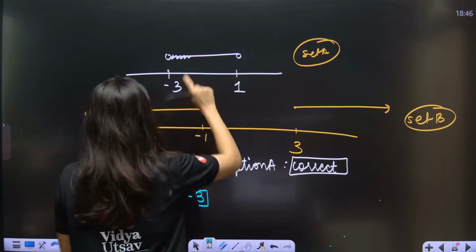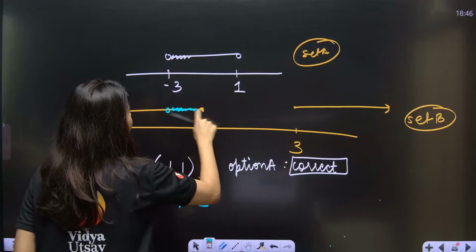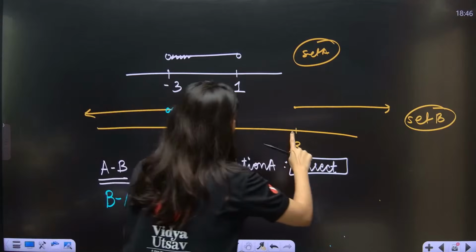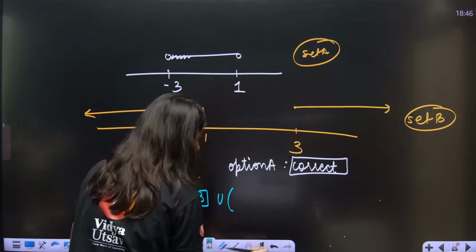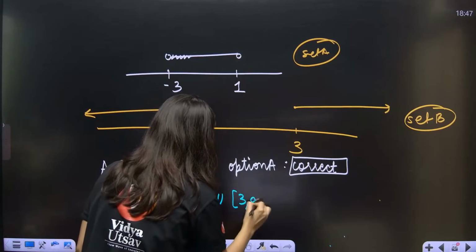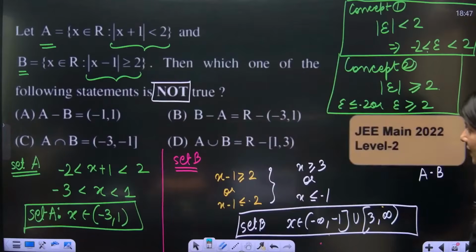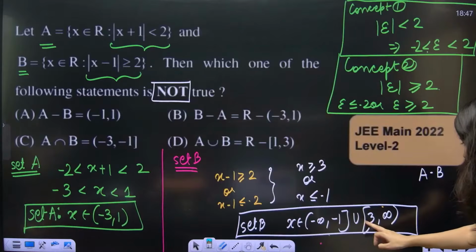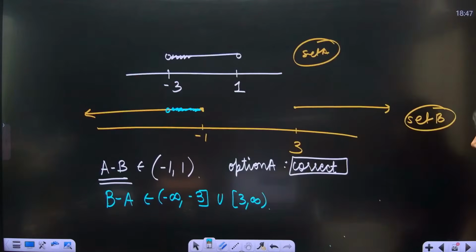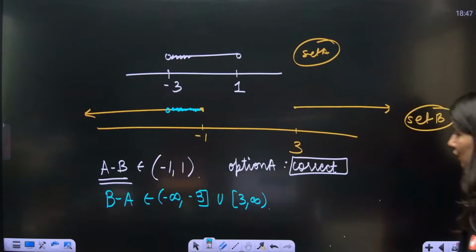Okay. So which portion will get removed? This portion will get removed. After minus 3, just start removing. And you know what? 3 to infinity, it's not there in A. So union 3 to infinity. Can you see? This is your B minus A. So B minus A. Is this minus infinity to minus 1 union 3 to infinity? Yes. So B minus A, they are saying all real values except minus 3 to 1.